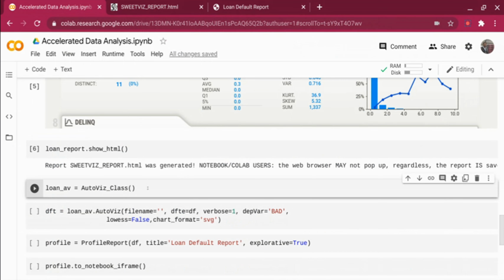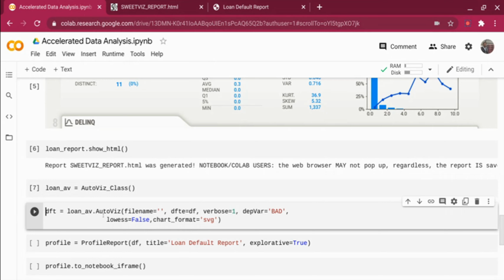The second one I'm going to talk about is AutoVis. Now let me run the AutoVis class. Basically, I'm calling the AutoVis class and creating a loan_AV variable, and then from there I'm calling loan_AV.AutoVis. You can either provide a file name or a data frame. Here I'm providing a data frame which I have on the top.